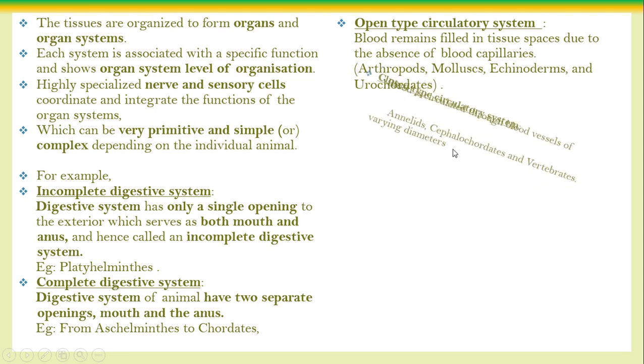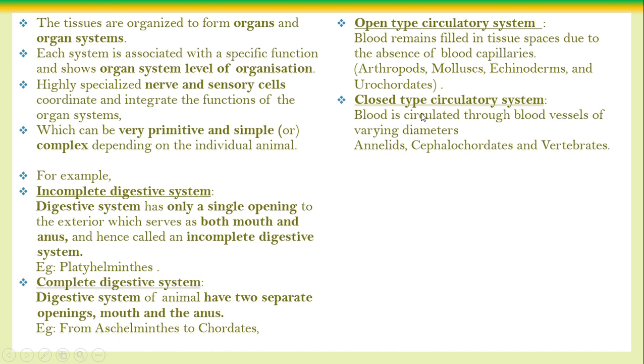What about the closed type? The blood is circulated throughout the body through the bloodstream, through the blood vessels. So it can quickly reach the organs. Blood is circulated through blood vessels of various diameters. There may be arteries, arterioles, venules, veins, capillaries.